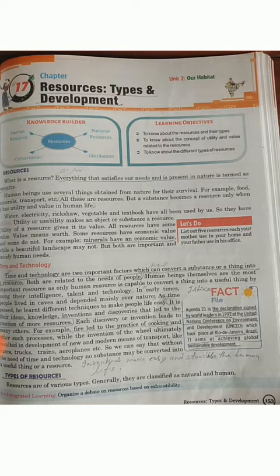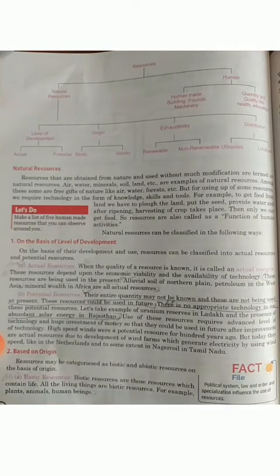Clear? Now the different categories of resources. First, on the basis of their development. On the basis of their development, resources are of two types: actual resources and potential resources. When the quantity of a resource is known, it is called an actual resource. These resources depend on economic viability and the availability of technology.